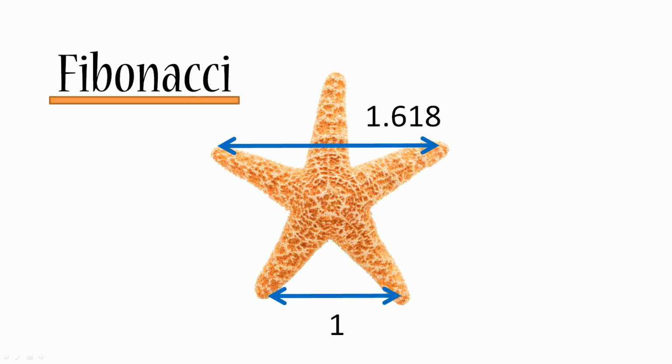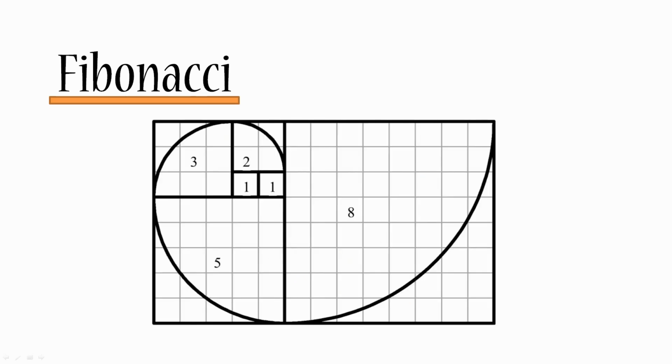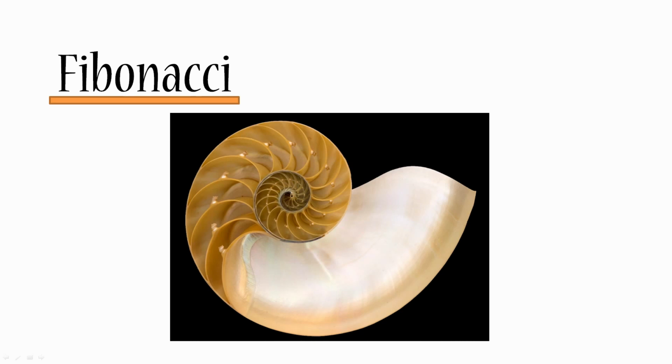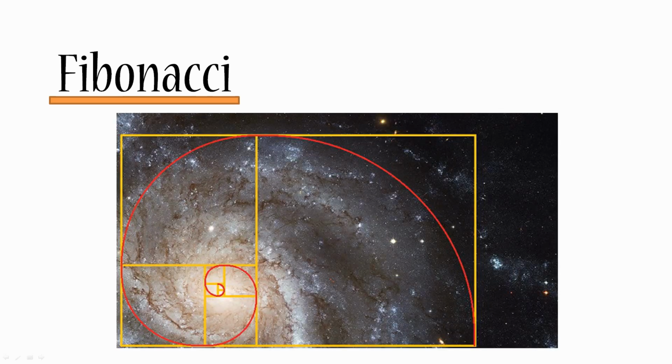Now, if we want to get even more depth, then we'll take the Fibonacci spiral, and you can read about it separately, but it's basically constructed of Fibonacci numbers. And you can find the Fibonacci spiral in many, many places in the world. For example, a lot of shells follow the same pattern as the Fibonacci spiral. Some galaxies, not all of them, but some spiral galaxies also follow the golden spiral pattern. So it kind of makes you wonder, how come the Fibonacci ratio can be seen in so many parts of nature?